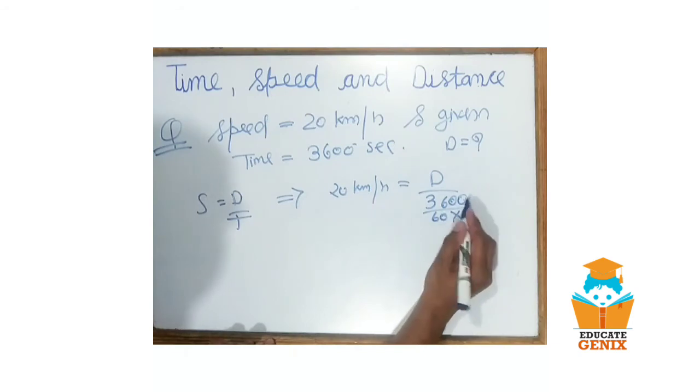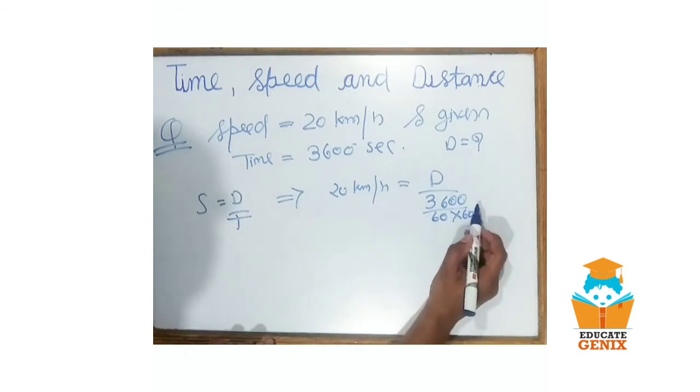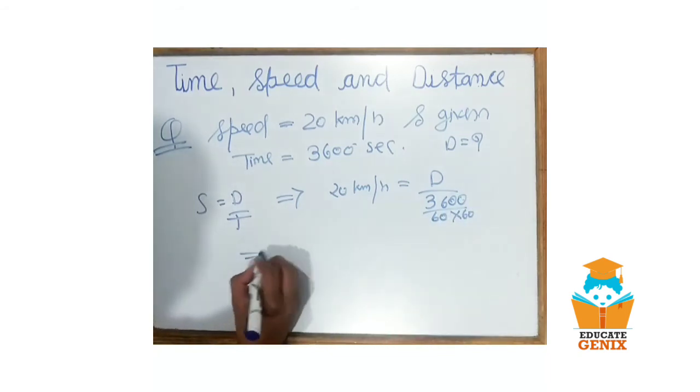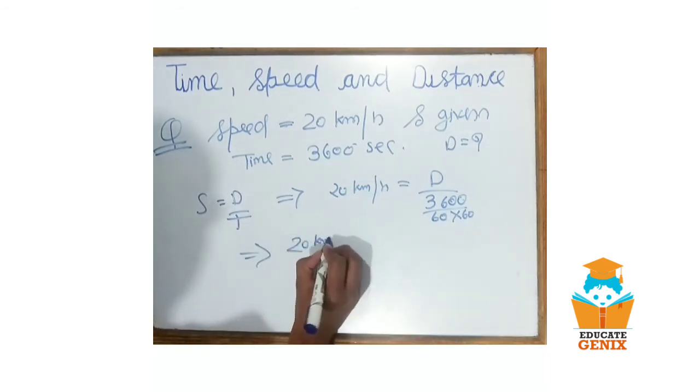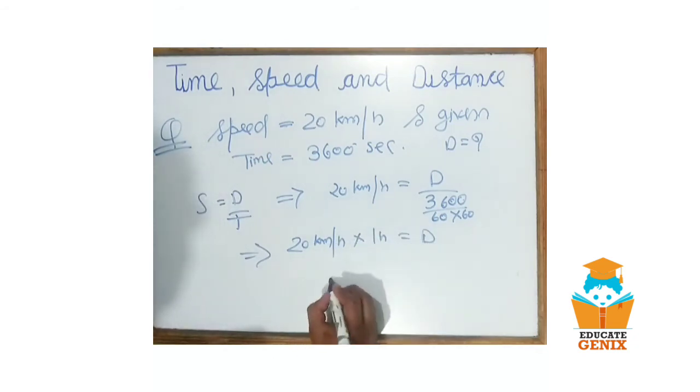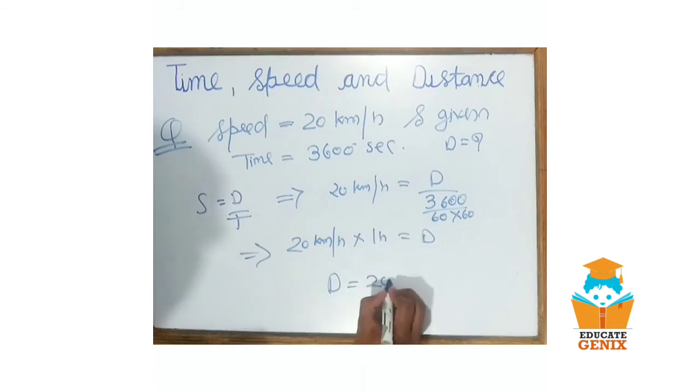So this 60 and this 60 will cancel out, and this will be 20 kilometer per hour times 1 hour, which equals distance. Therefore distance equals 20 kilometer. I hope you get this.